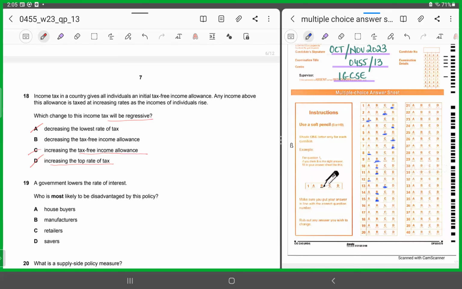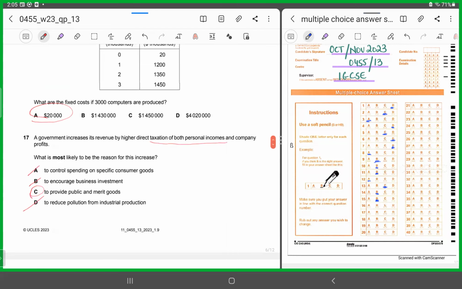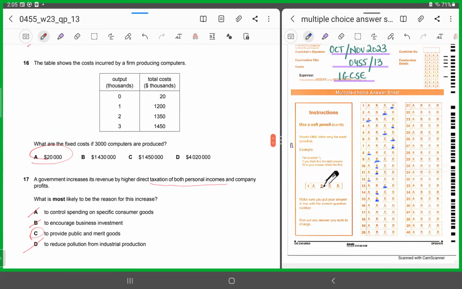We were solving October-November 2023, paper 5 IGCSE 0455, variant 13, beginning from MCQ number 16. All right, MCQ number 16.